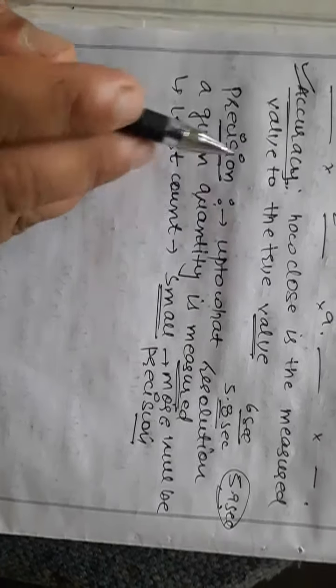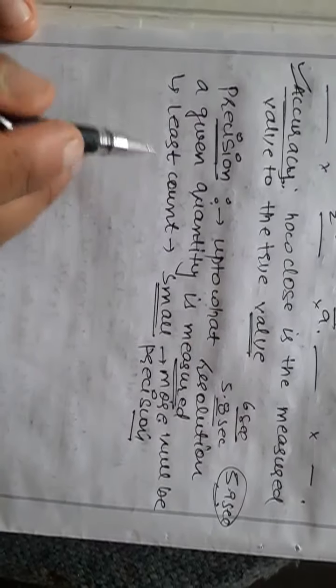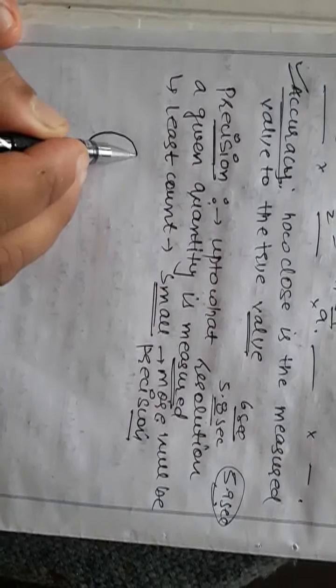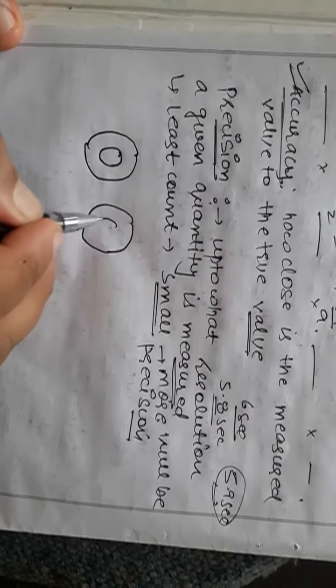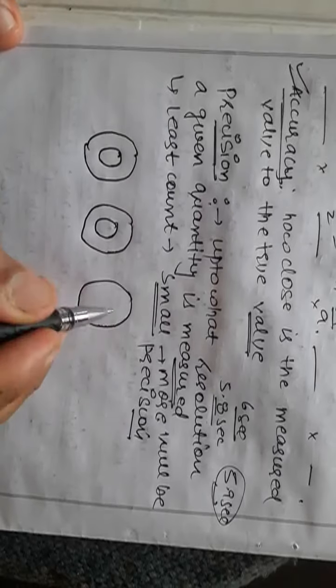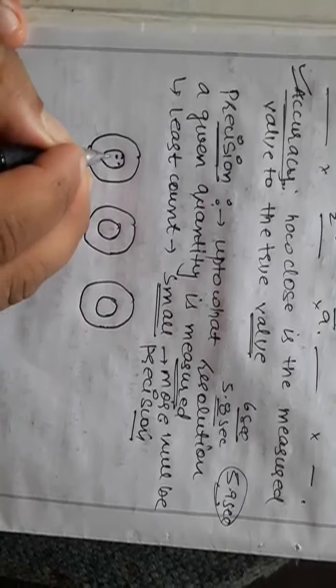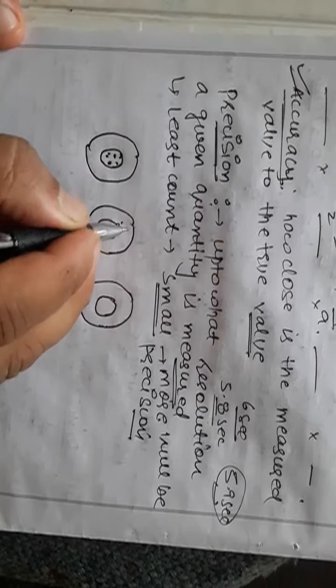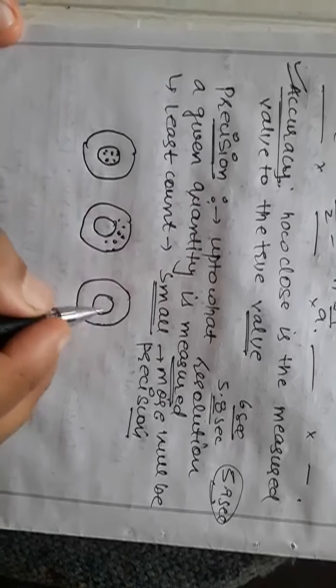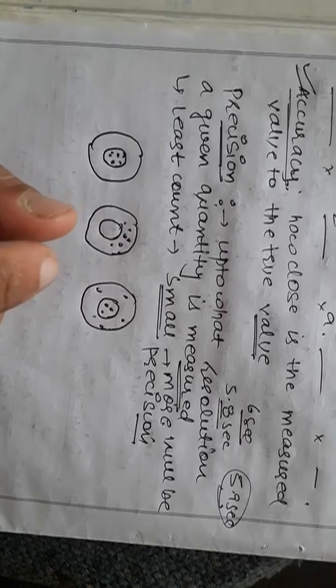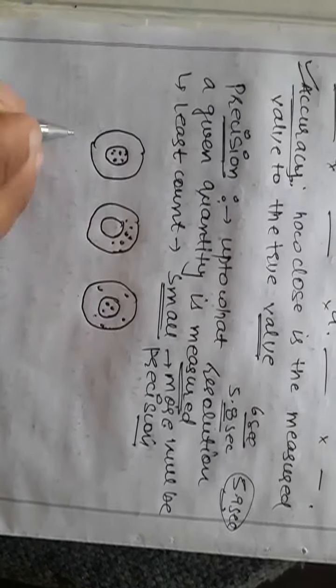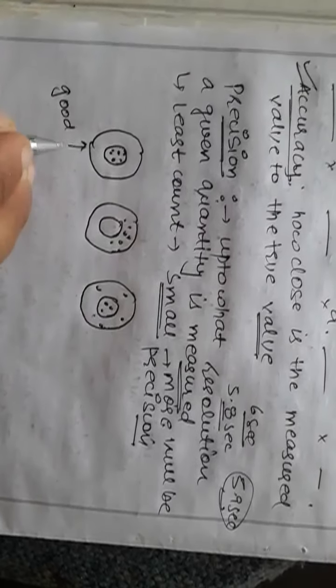So if I want to explain the difference in a simple way, let us suppose I give you a target that you have to hit at the center. So I give this target to 3 students. One student hit all these bullets inside it, but another student hit here, but another hit this, and some of the bullets inside this. So what will you say? What about this target? I will say it's good accuracy,